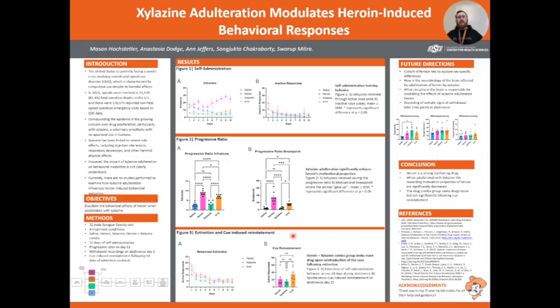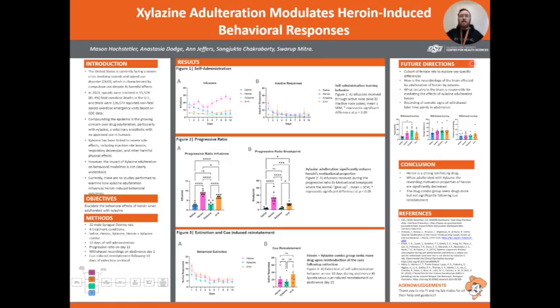After those 10 days, on the 11th day, we reintroduce the Q light and the house light that taught them to take drugs, but no drug is present. As you can see, there is no significance between the groups. However, there is a trending significance in the combo group over the xylazine and the heroin. This is preliminary data, so we require adding a few more animals, which we are currently in the process of doing, but that did not make it into this poster.